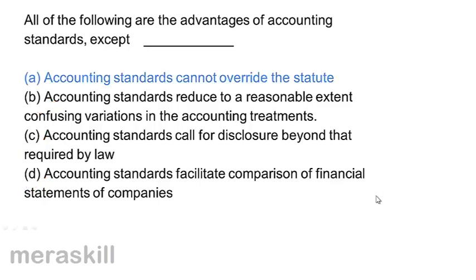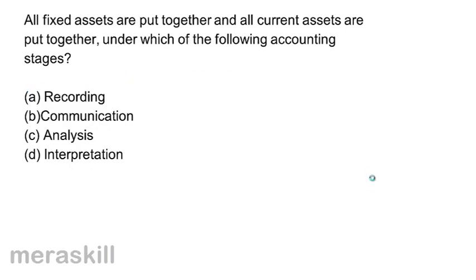Accounting standards cannot override the statute. That is the only disadvantage of an accounting standard. From the above three, all statements are true. Accounting standards facilitate comparison. Accounting standards call for disclosure beyond that required by law. Accounting standards reduce the confusing variations in accounting treatments. But accounting standards cannot override the statute, cannot override the law. And that is one of the disadvantages of accounting standards.